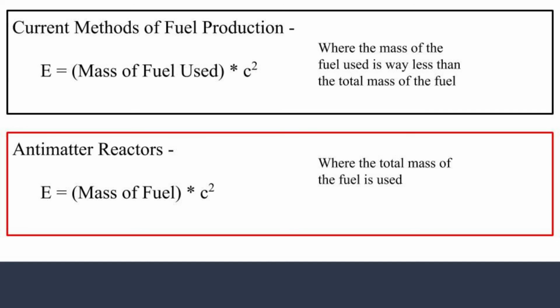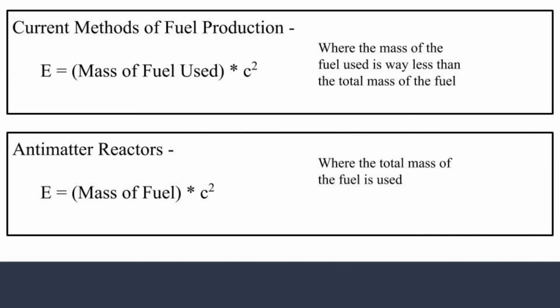Because the entire mass of the fuel source is converted, the formula E equals mc squared works extremely well for determining the amount of energy created in a single reaction, as the conversion of fuel to energy adheres directly to this relationship depicted in the equation. Now by taking E equals mc squared and plugging in the mass of the fuel source for m and the speed of light for c, the amount of energy created will be equal to E.